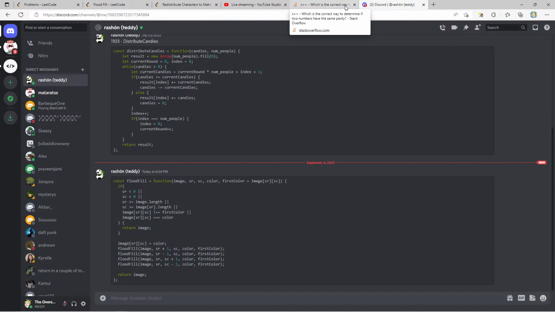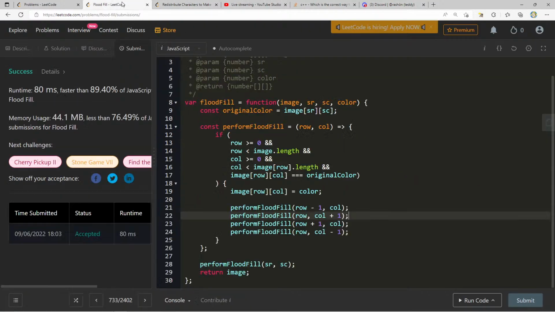I guess because at any point, if we're already, but like, image row is original color. Maybe this needs to be, like I only enter this if it's not equal to original color.